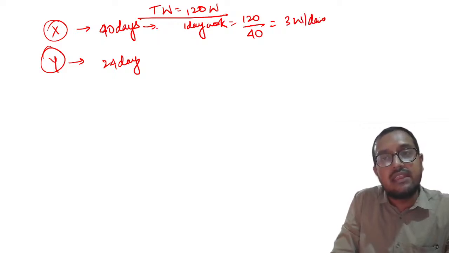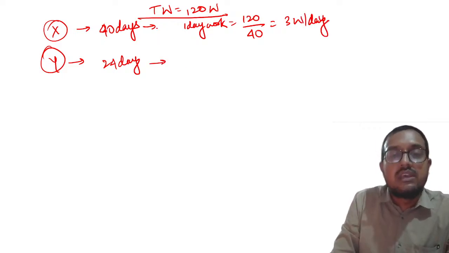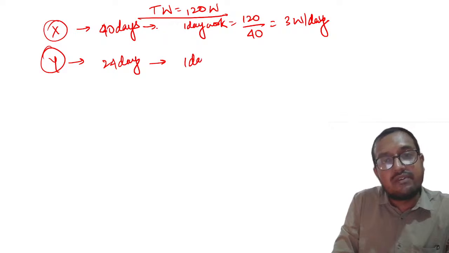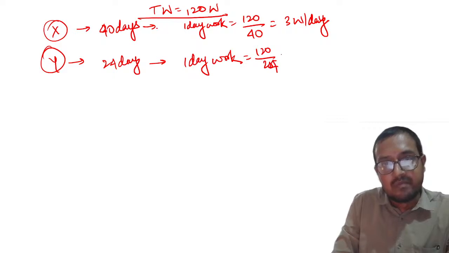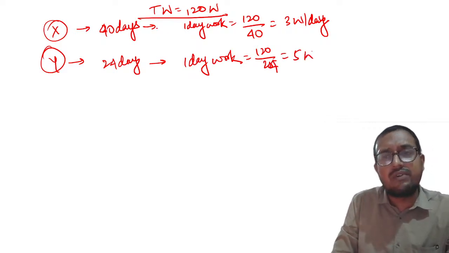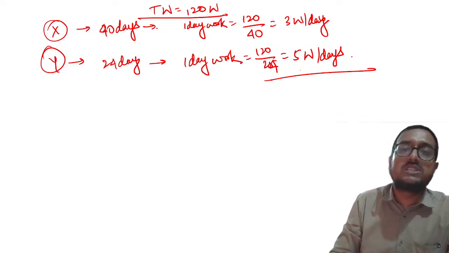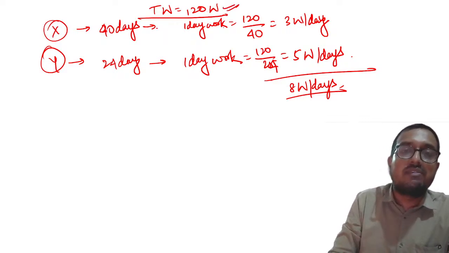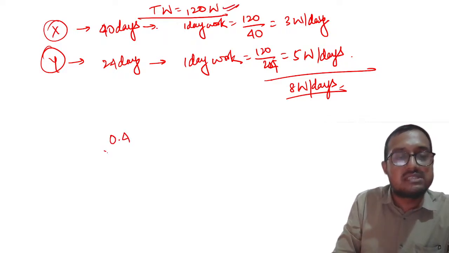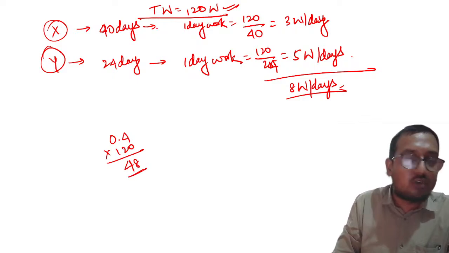Right? Here 1 day work of Y is equal to 120 divided by 24, that is equal to 5 work per day. Understood? So total work how much are they doing? They are doing 8 work per day. And 40% of 120 will be 0.4 times 120, that is equal to 48, if I am not wrong, right? 48.